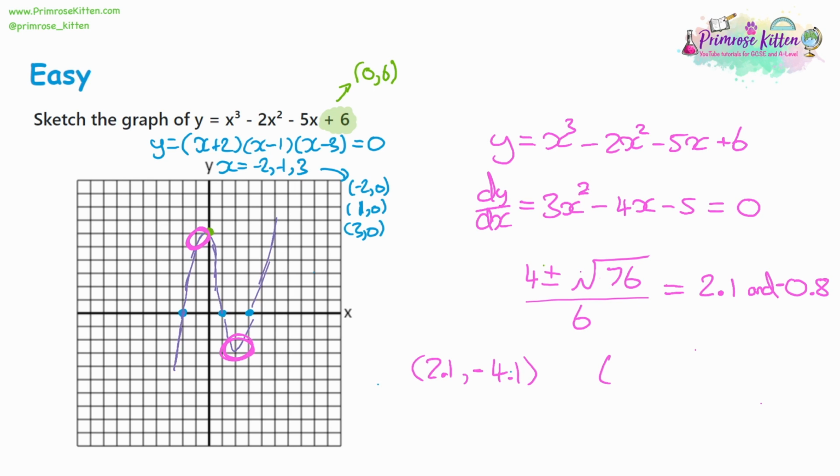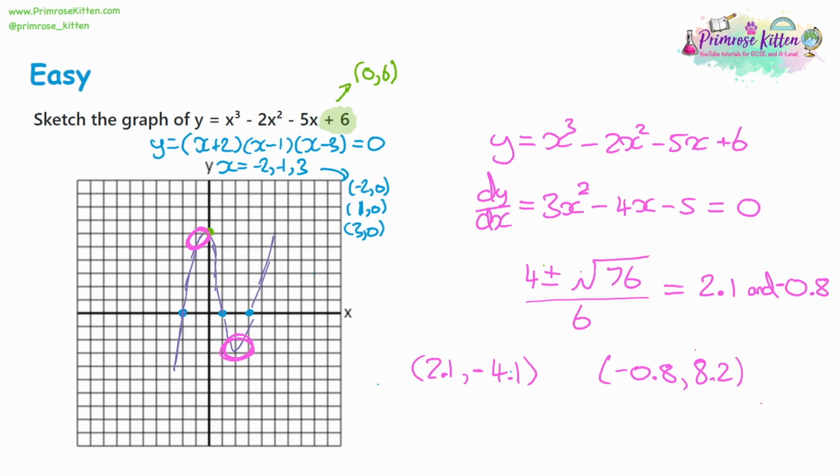Now, for a maximum point, I'm assuming, take the 0.8, substitute that in. So we have negative 0.8, and we are going to cube it. That should give you a negative 0.512. We're going to take away 2 lots of negative 0.8 squared multiplied by itself. We're going to take away 5 lots of negative 0.8, and we are going to add 6, and that gives me 8.2. So now we can plot those coordinates.